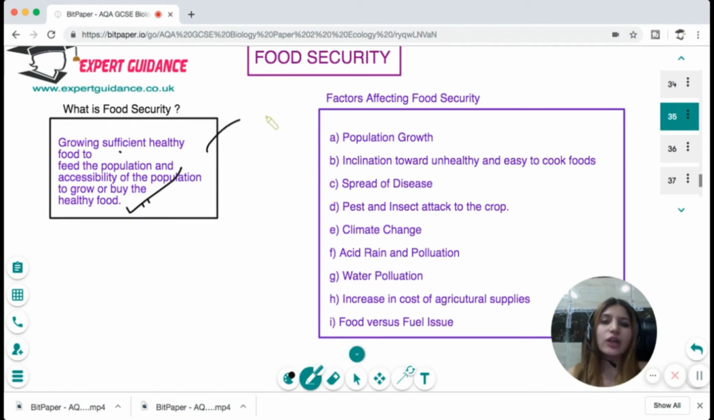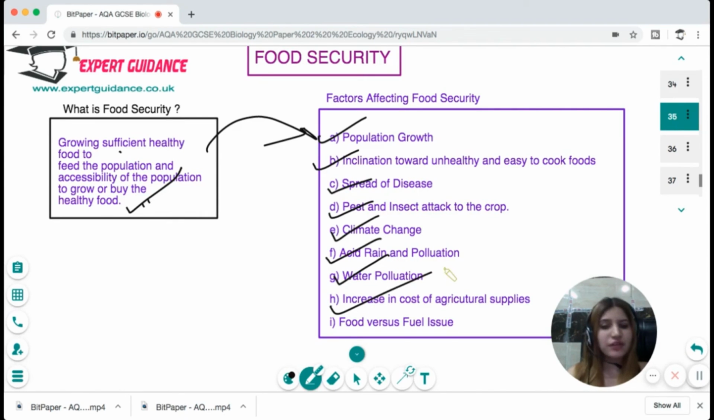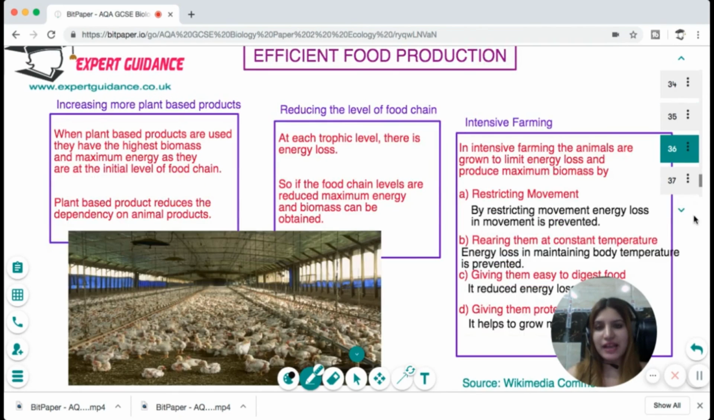Now, there are a lot of factors that are affecting food security. First is population growth. Rapid population growth makes it difficult to make this food available to all. Inclination towards unhealthy and easy to cook food, junk food, spread of diseases, pest and insect attack on the crop, climate change, acid rain and pollution, water pollution, increase in cost of agriculture supply, and food versus fuel. These are all the factors that are affecting food security, and you should know and elaborate all these factors.